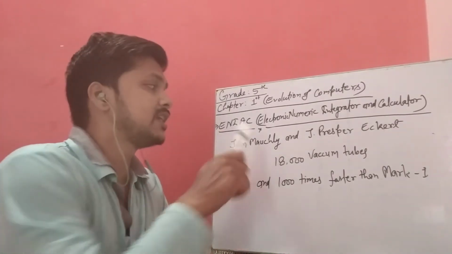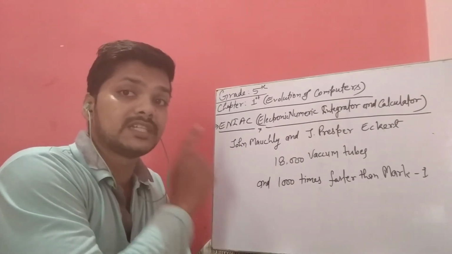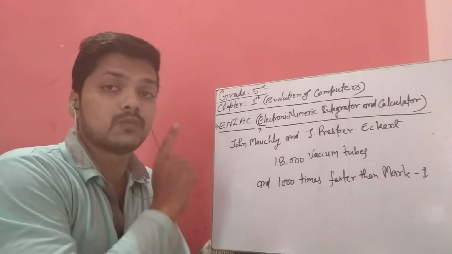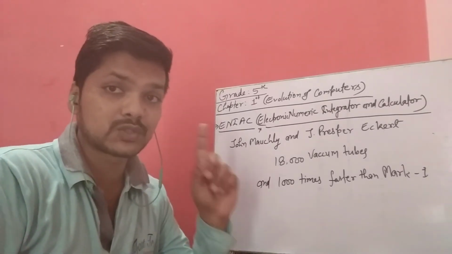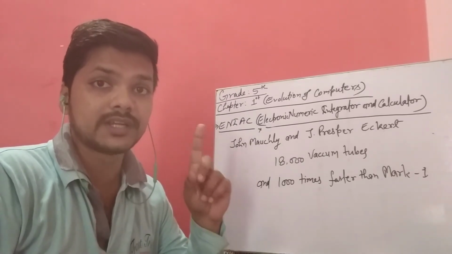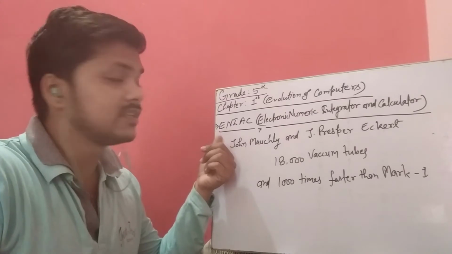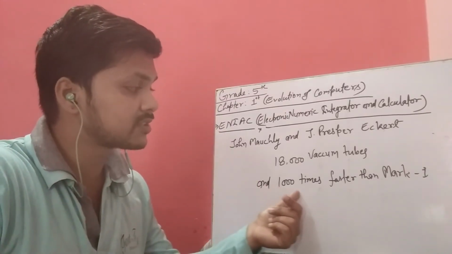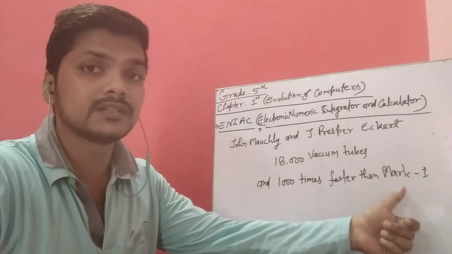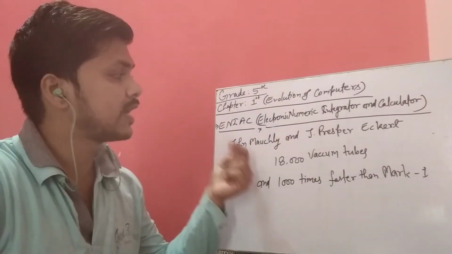But this ENIAC computer was the first general purpose electronic digital computer. So the first general purpose electronic digital computer was ENIAC. It was 100 times faster than the Mark I device that we discussed just before ENIAC.